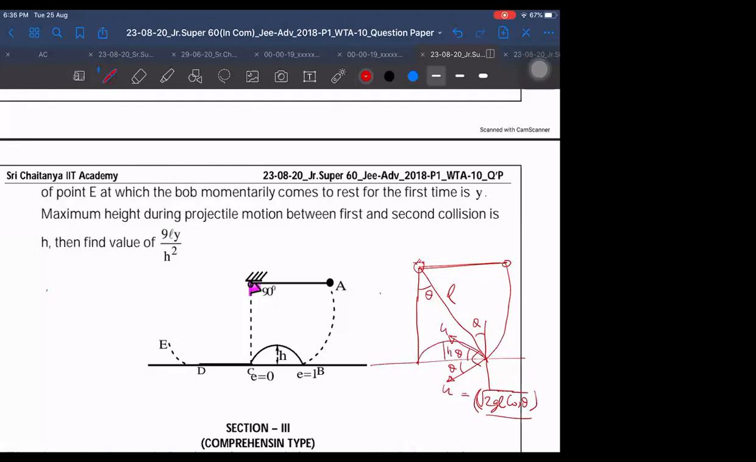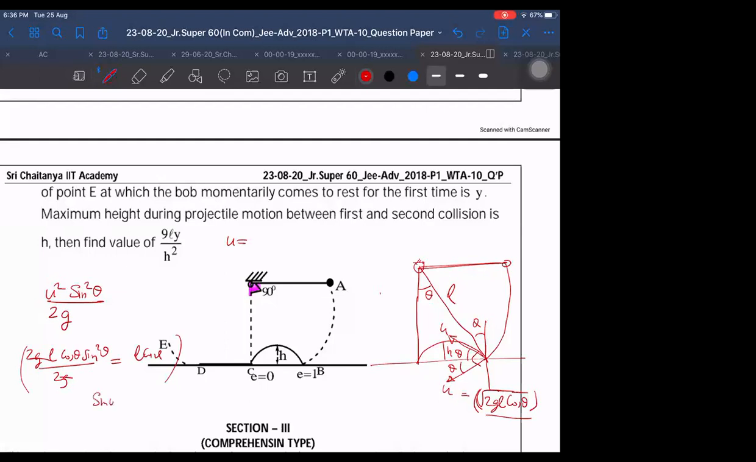Height attained will be equal to u square sine square theta by 2g, sir. And from u we already know u was equal to root 2gL cos theta. Then I can write it as 2gL cos theta into sine square theta by 2g. That is equal to L cos theta sine square theta. Is it right or not? Yes, sir. H is equal to 3L by 8, sir.